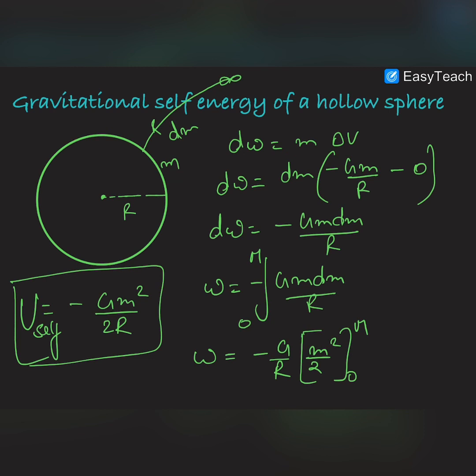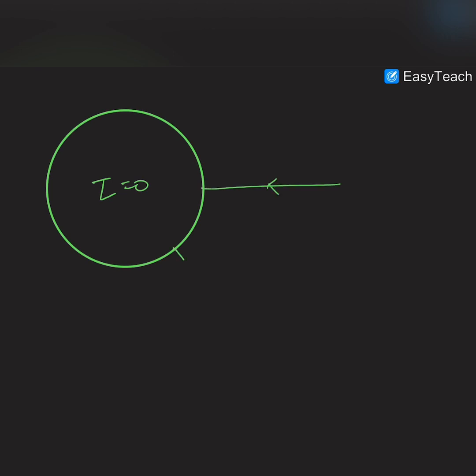This is the self energy of the hollow spherical shell, and it is stored in the gravitational field. We know that the gravitational field inside the hollow sphere is zero, and the gravitational field is only outside this sphere.